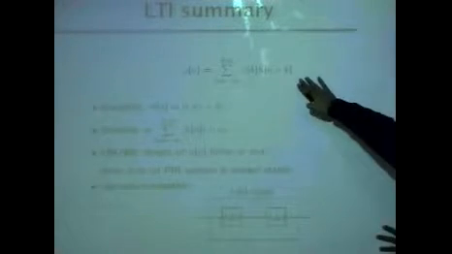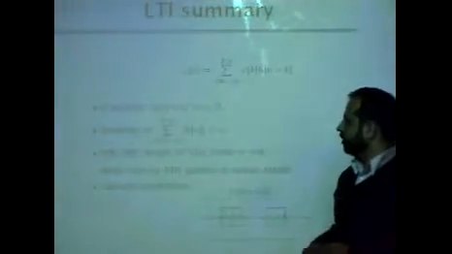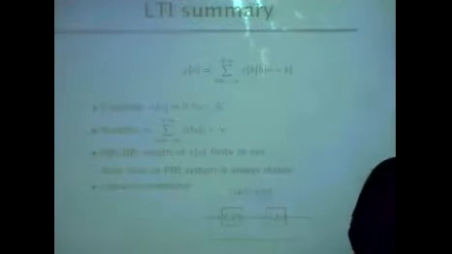So to summarize, we have covered the convolution summation, we have covered the causality, we have covered the stability, we have covered the trade-off between an FIR and an IIR system. Okay, and we also covered that FIR systems are always stable. We have also covered the cascade and the parallel form. Okay, so we have covered the LTI system, at least the time domain analysis, the time domain perspective of an LTI system.